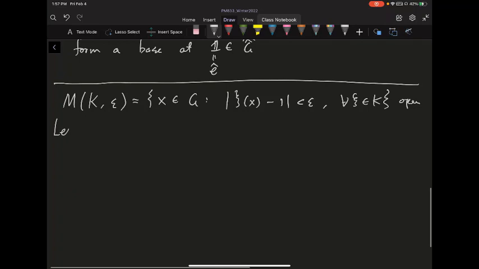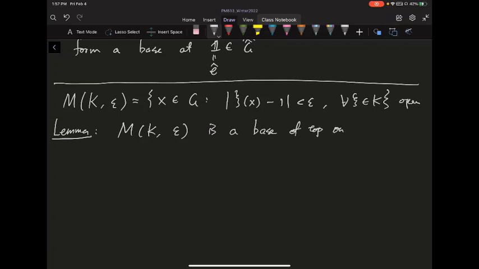And the first technical lemma we need to show is that these M(K, epsilon) are actually a neighborhood base as well. Okay, so it's a base of topology on the G, well, of course, at the identity. Okay, so at identity. All right, so how to show this? Well, let's prove this fact.